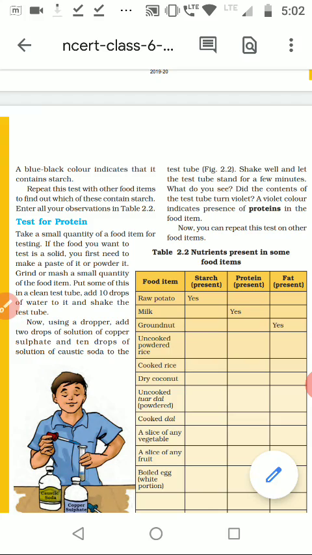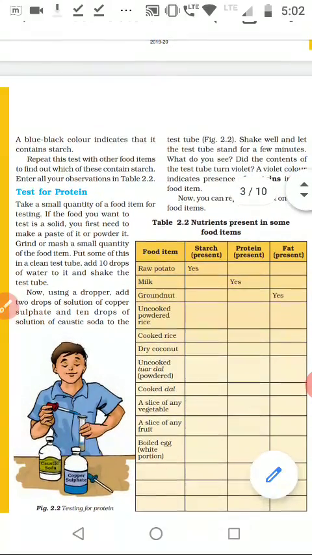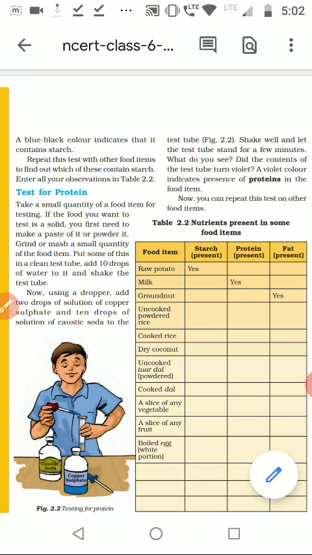The next test is for proteins. For the test of proteins you have to take the food component in a test tube.